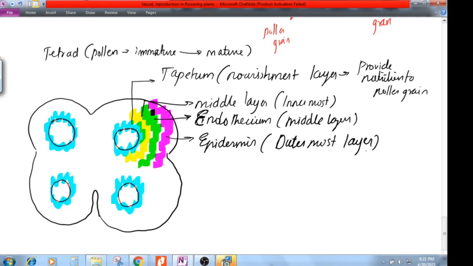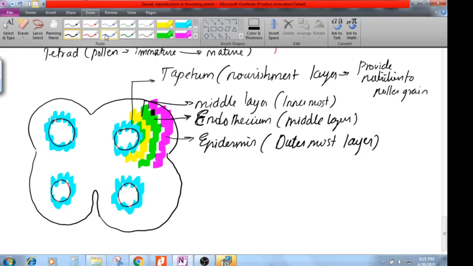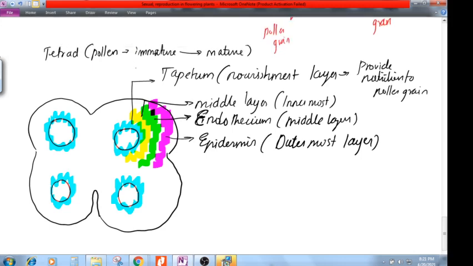Don't confuse. So all pollen grains are going to be protected by four layers. Remember, there will be one important question asked from the tapetum. This tapetum will be having a kind of improper structure.